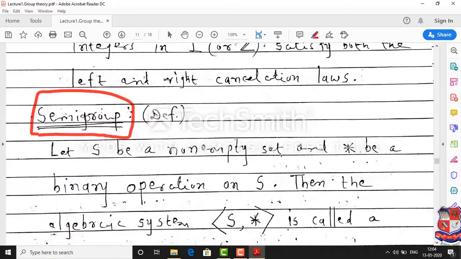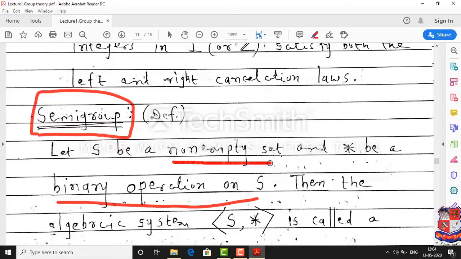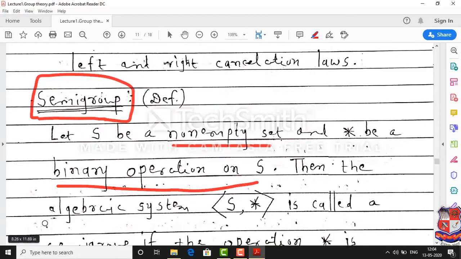Whenever we have some binary operation defined on a given non-empty set, then the set along with that binary operation is known as an algebraic system. If star is a binary operation on some non-empty set S, then S along with this operation is called an algebraic system or algebraic structure.